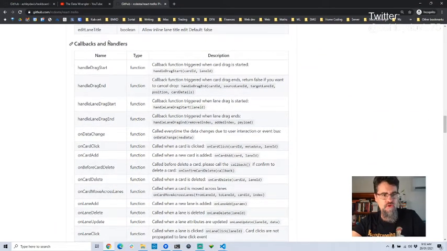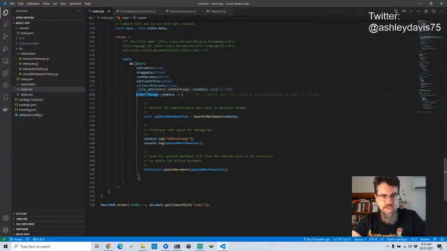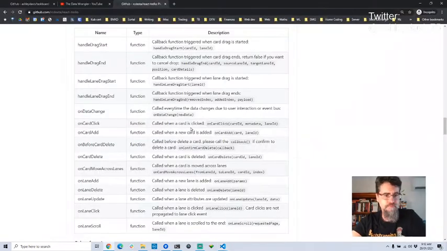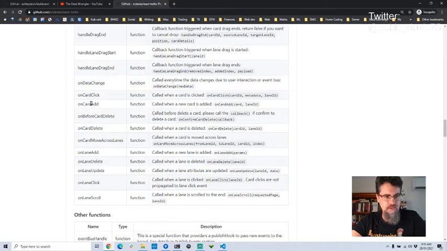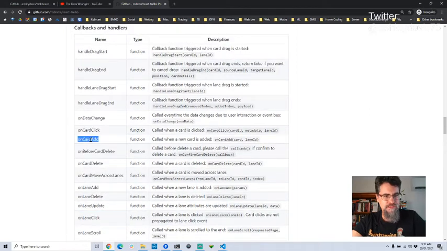So here's all the different callbacks and handlers that I can use on this. I'm just going to check the one that I'm using here already, on data change, and just remind myself of what this actually does. On data change, so called every time the data changes due to user interaction or event bus. There's a few other ones here, like on card add, that might be useful. On card delete, on lane add, on lane delete, on lane update. What I really want is on card update, but that's the one they don't seem to have.